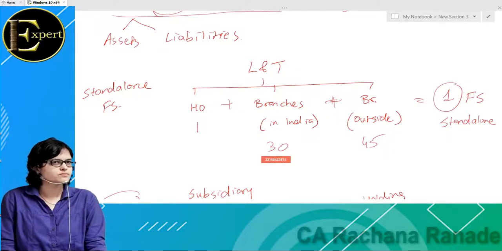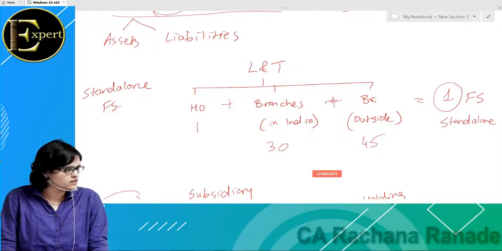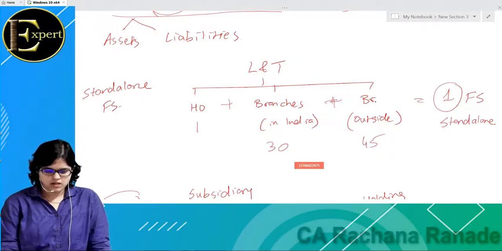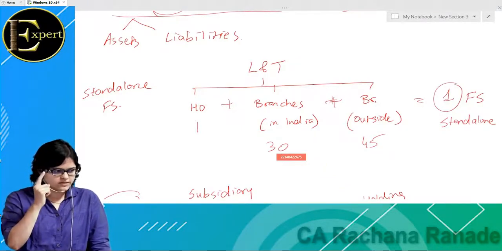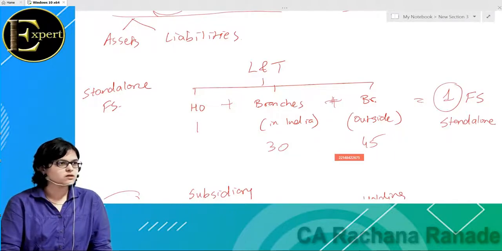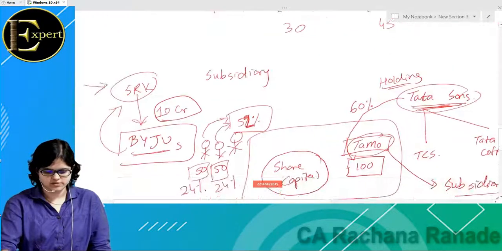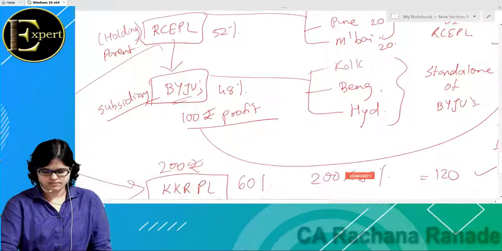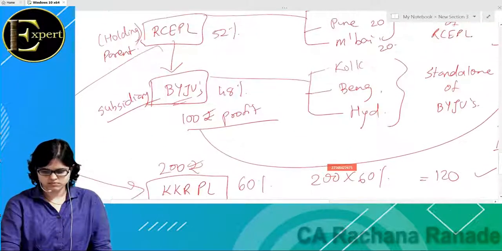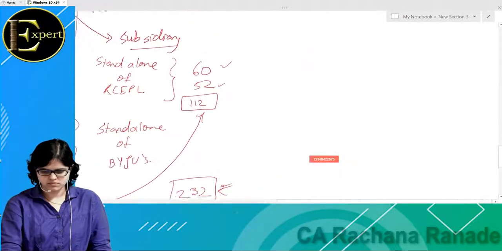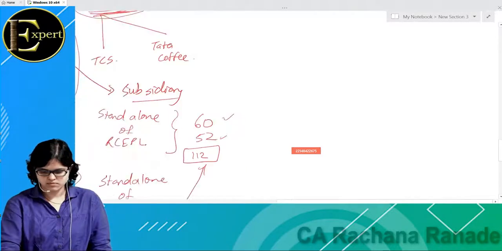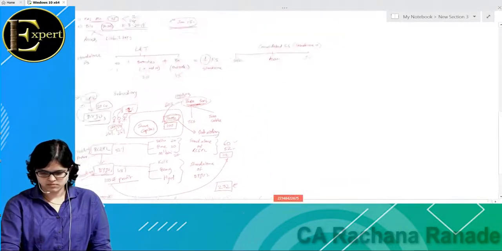Let us write down the next concept. Next concept is what? Consolidated financial statements. And for consolidated financial statements, you can write down this first.